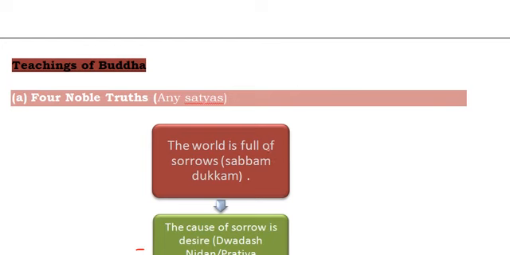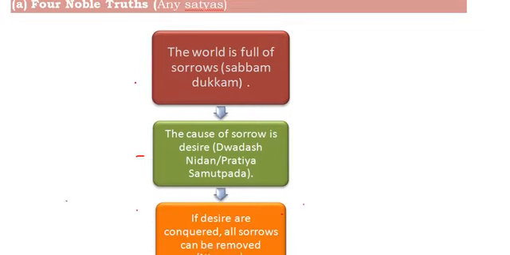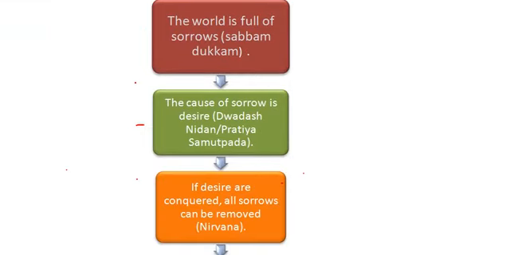So what Gautama Buddha taught in his entire life, there are 5 things. One is the 4 noble truths. So what are the 4 noble truths? The first truth says the world is full of sorrows, sarvam dukkhamayam. He says that in this entire world there is no happiness, only sorrow. He also said what is the cause of that sorrow? The desire. You have the desire, and that will create problems, and that will create sorrows for you.